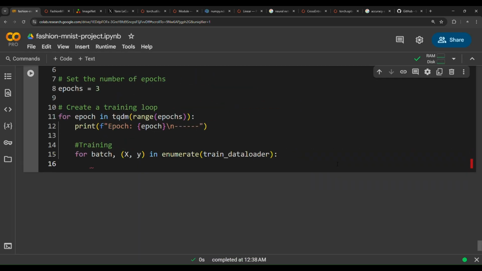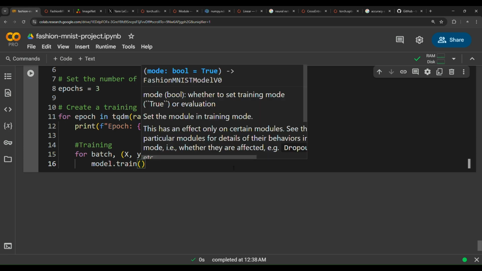Now we have created this inner for loop. The first thing we need to do is, of course, set the mode of the model as train. So model.train function. This train function is simple. It just sets the module in training mode. It's nothing other than that.